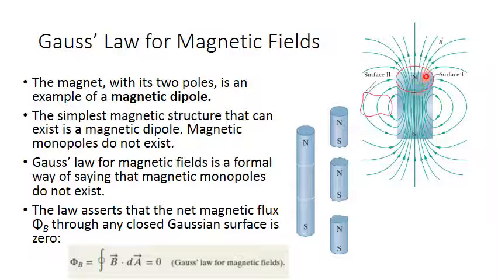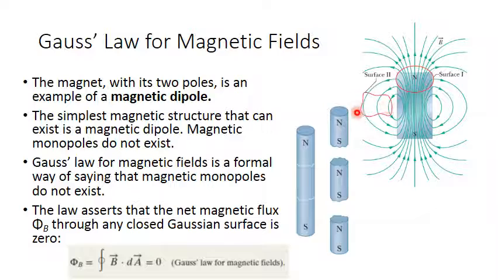We will find that these lines of magnetic flux go out from the surface, but these lines turn back and enter from the bottom of the surface. So the number of lines going out of the surface equals exactly the number of lines entering the surface.